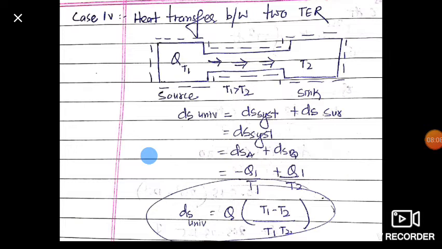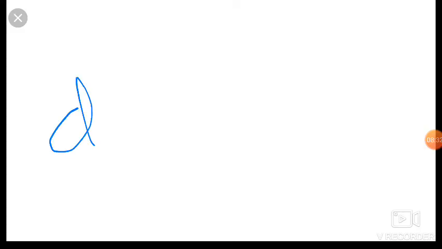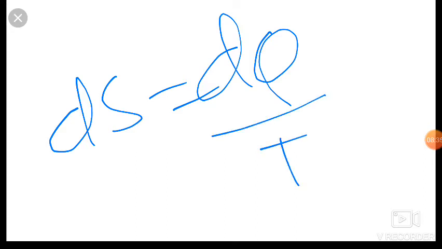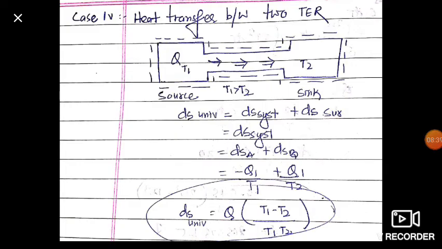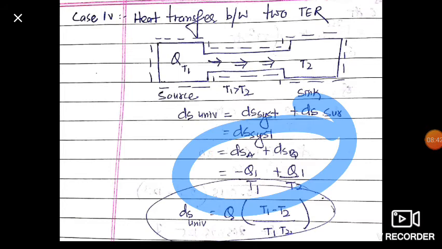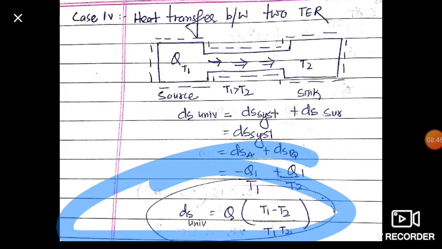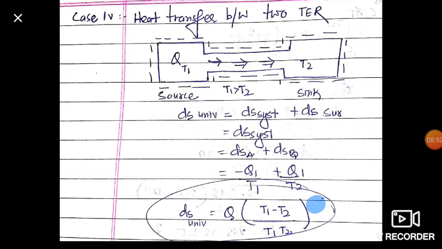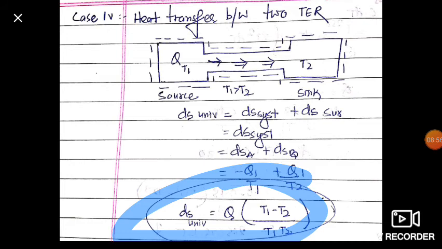Here our system consists of source and sink, so the entropy change of the system is equal to the entropy change of A plus the entropy change of B. Here heat is rejected, so it is minus Q1 upon T1, and it is supplied, so it is plus Q1 upon T2, since ds is equal to dq upon T. Instead of Q1 we write Q. So the entropy change of the universe is equal to Q into T1 minus T2 upon T1 into T2. We get this equation from solving the above.